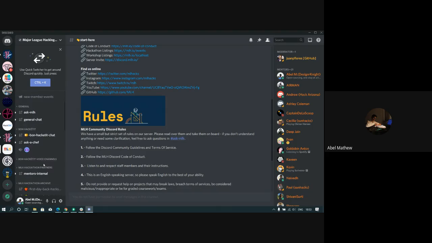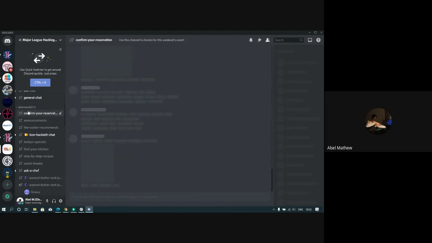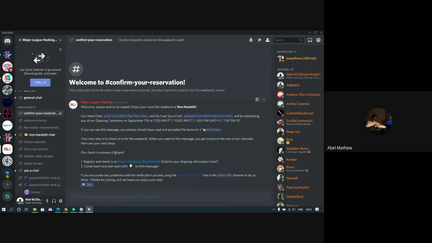Yeah, in Discord, let me just show you. Discord has a feature wherein usually you need to respond or react to a channel to get access to the remaining channels. So it's like accepting the terms and conditions. Discord uses roles and reactions for that.